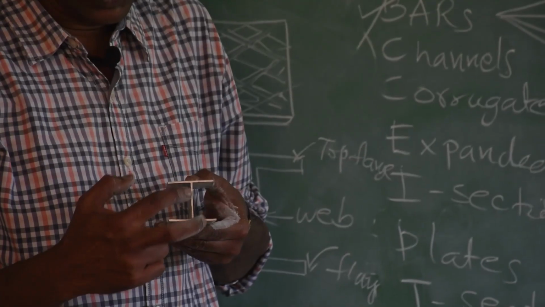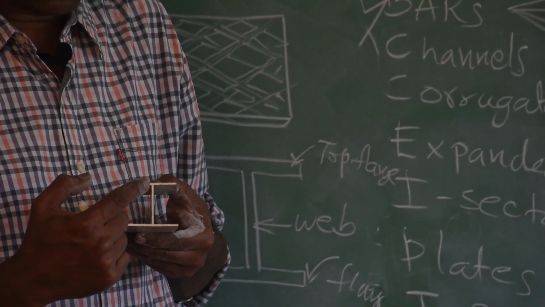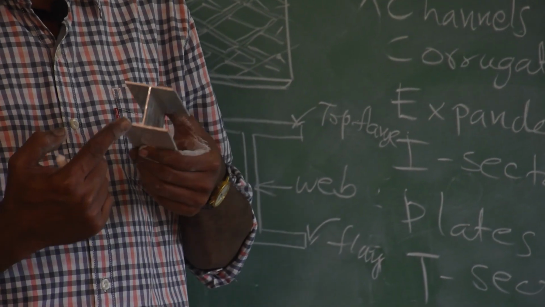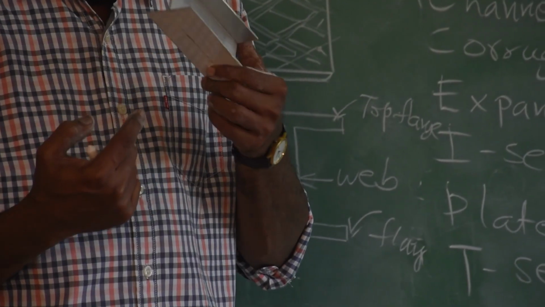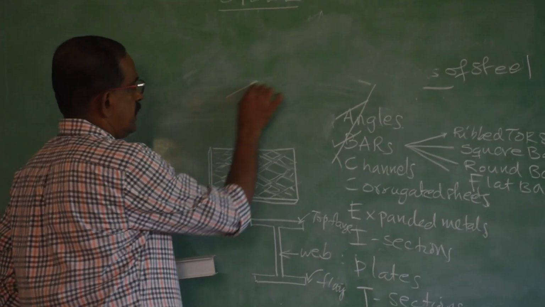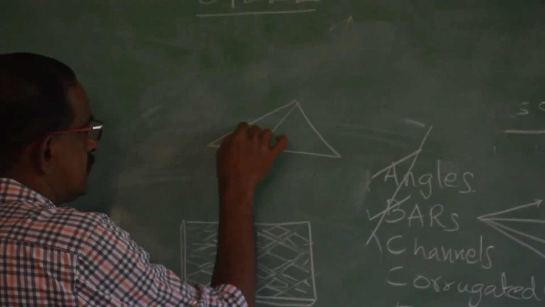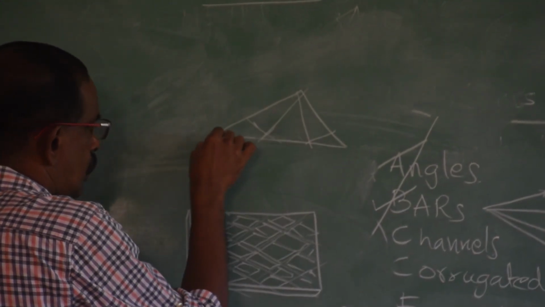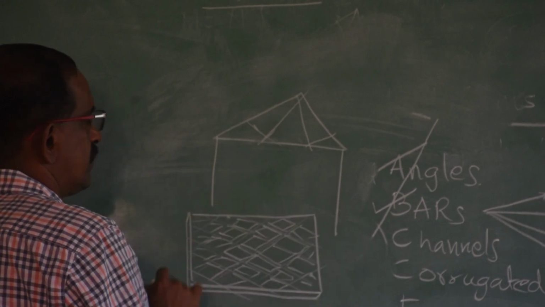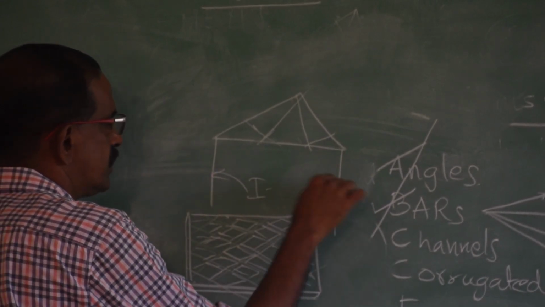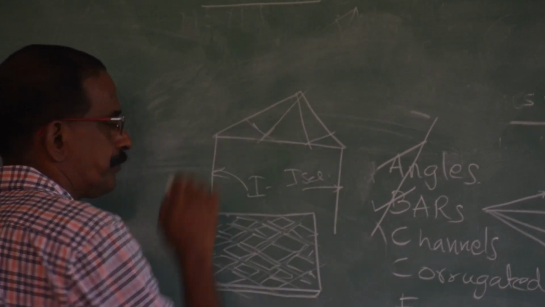So here you can see this is the web and this is the top flange and this is the bottom flange. I section. So what is the use of I section? To support a roofing truss. There are different shapes for the truss. Columns are used or pillars are used. So these columns can be of I section. This can be of I section.